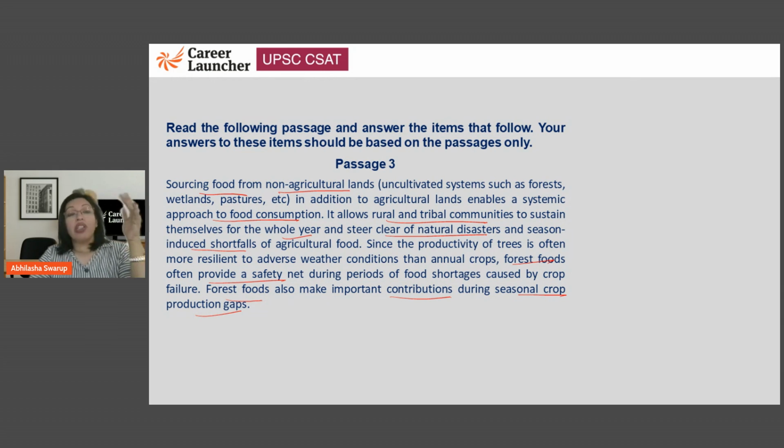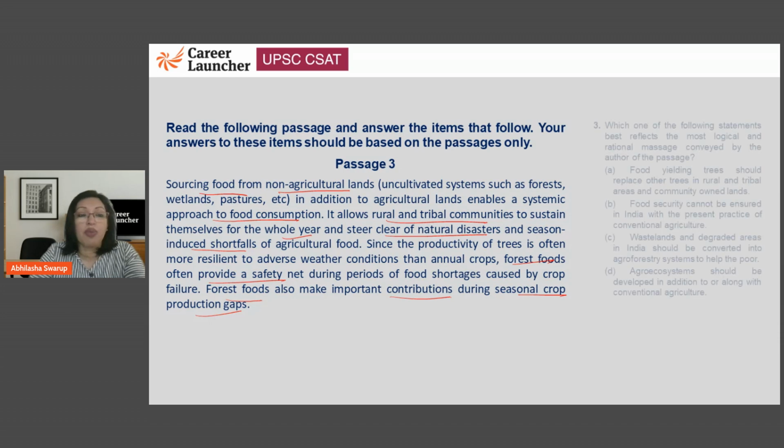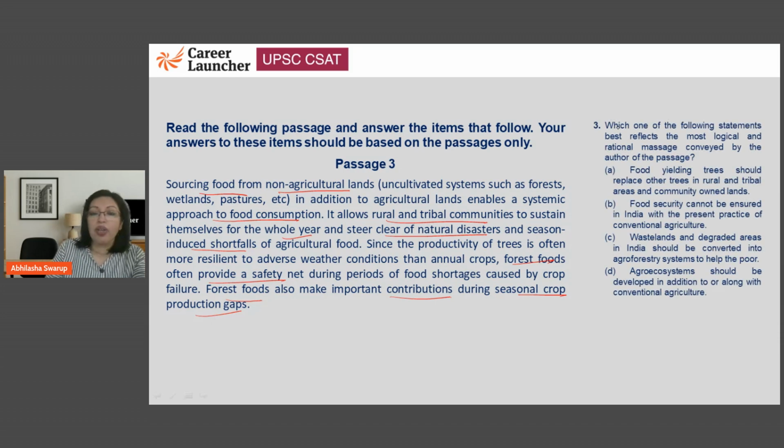So food that you're getting from the trees can be an addition to your food consumption from agricultural food. Let's look at the question also. So the question here is, what is the most logical and rational message that is conveyed by the author? So what is the author trying to tell you here? Food yielding trees should replace other trees in rural and tribal areas and community owned lands. The author is not trying to say that you should get the food yielding trees and replace the other trees, because how else? Then do you take away all the trees and just put food yielding trees? That doesn't make sense. And that's not what the author is trying to say.